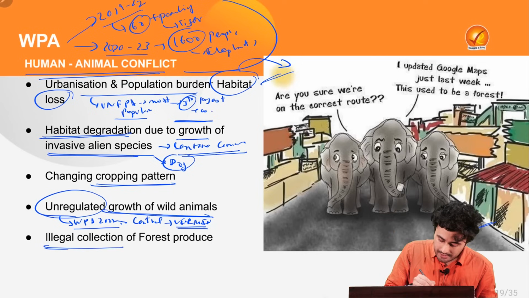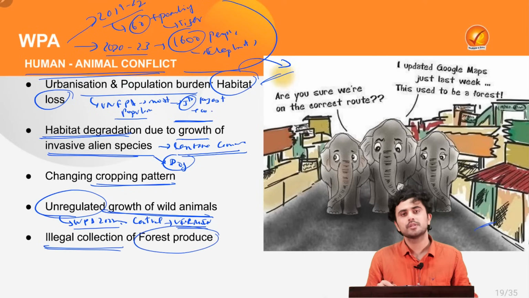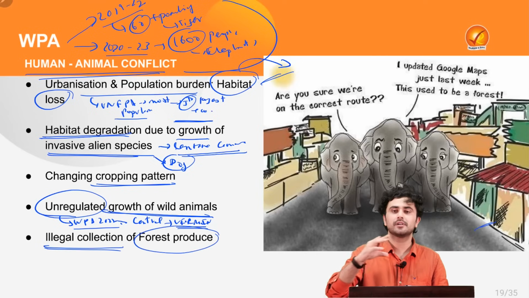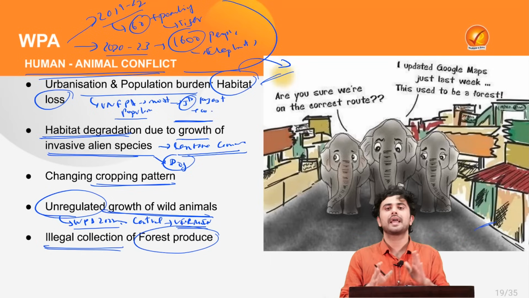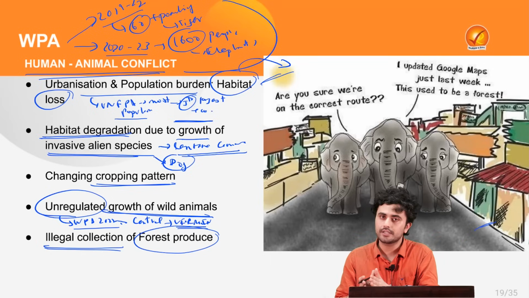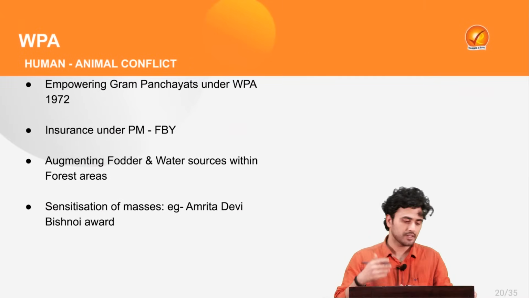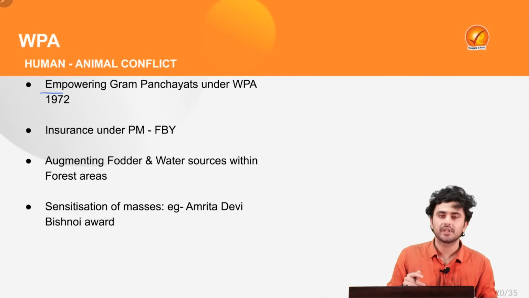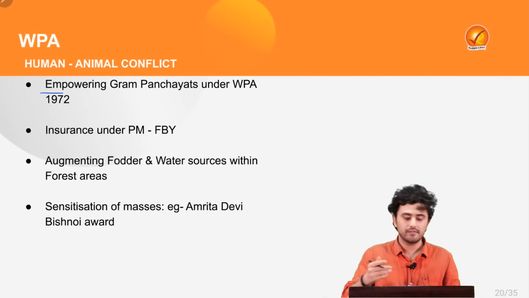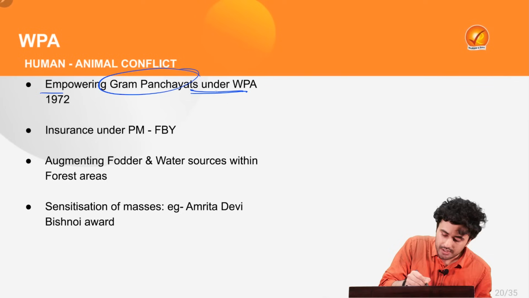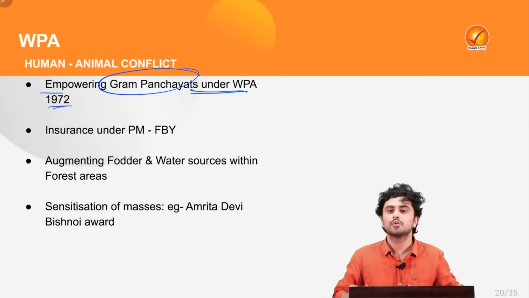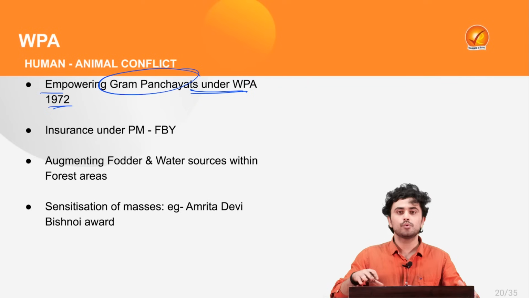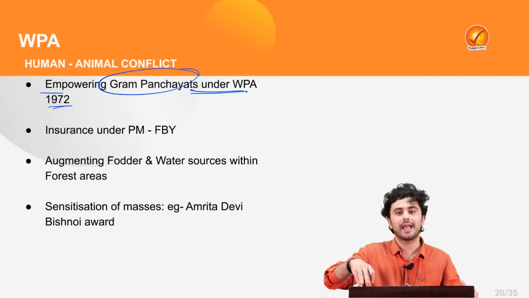Also, there is illegal collection of forest produce, because of which humans are moving towards the regions of animals such as forests. Now, all this can be controlled and regulated through some suggestions which act as a way forward, where we shall strive to empower our Gram Panchayats under the Wildlife Protection Act of 1972 to provide them the authority to deal with such turbulent animals.